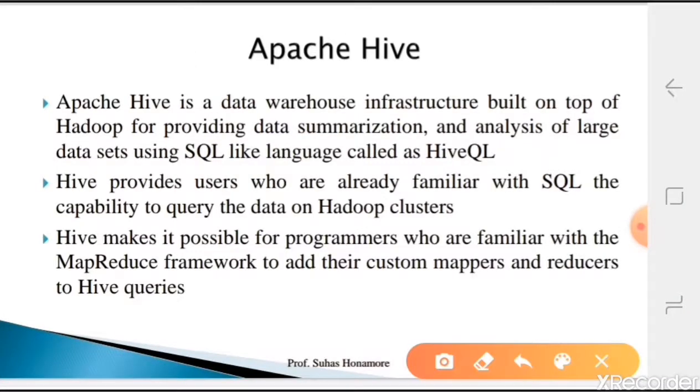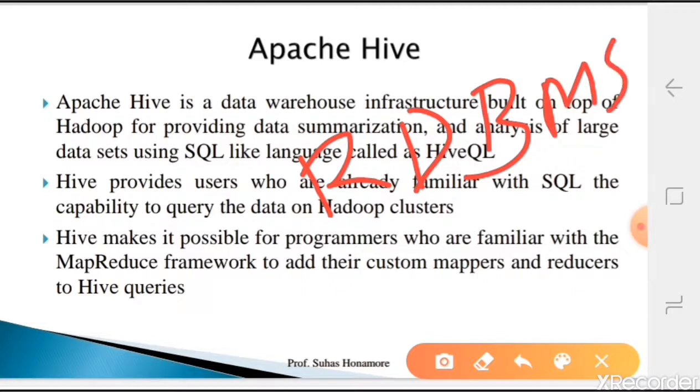Now we'll go for our next tool, that is Apache Hive. Apache Hive was developed by Facebook. When they started Facebook, at that time RDBMS related queries were there. Normally we used to have RDBMS data in terms of names or chat history, like that it was there.